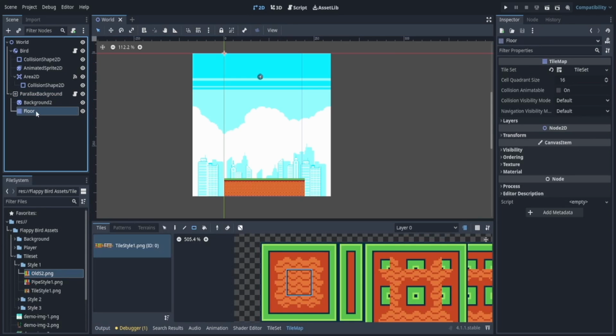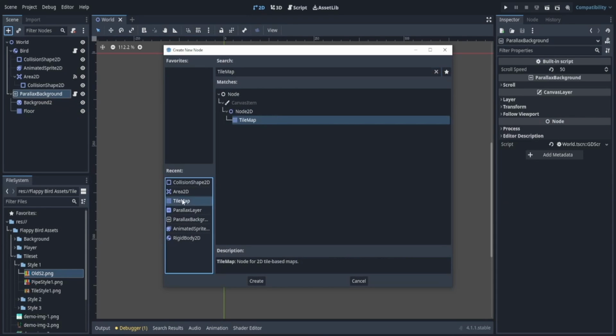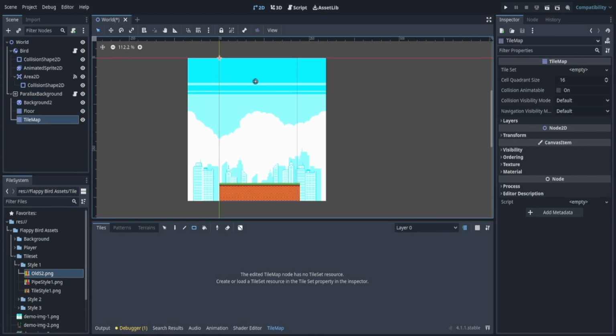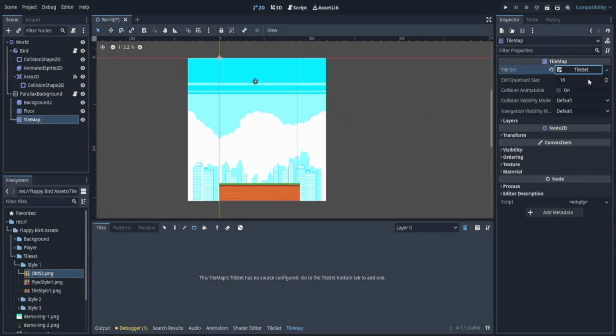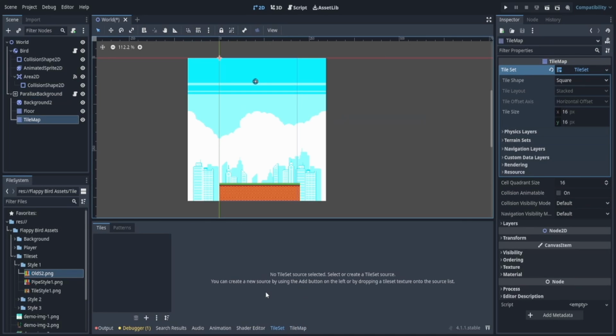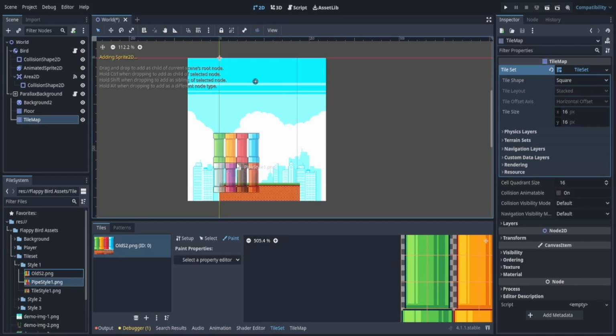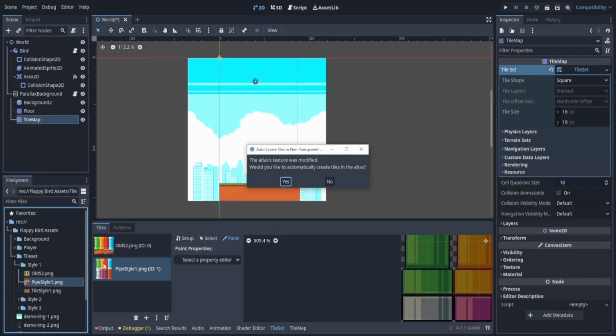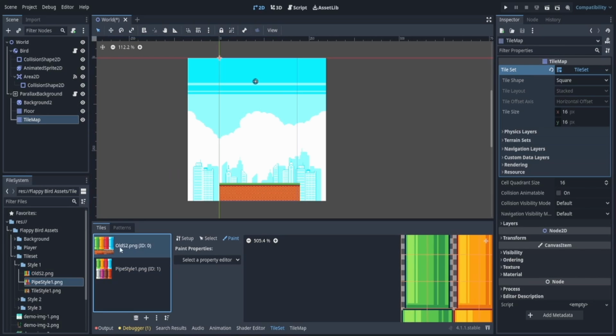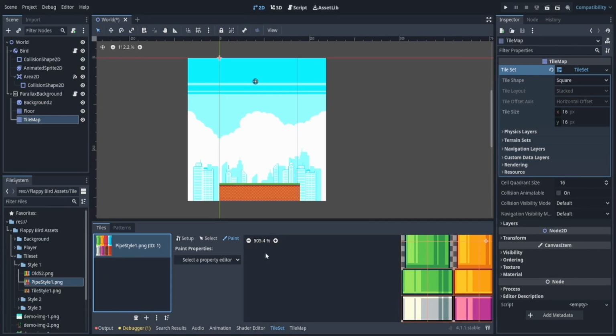Well, I want to actually add a new tile map. And in this tile map, we're going to go to the tile set, new tile set, click this, go to tile set here, and we're going to add whichever pipes you want. There's this one. I'm going to add this one. And there's also this one, which you can add, I suppose. Actually, I'm going to add the bottom one because I think that's the one I used in my reference. So I'm going to go back here and delete this by clicking this. And now I have the pipe style.